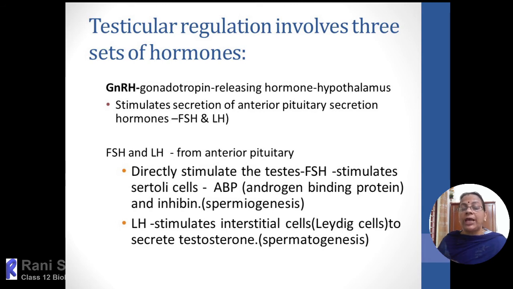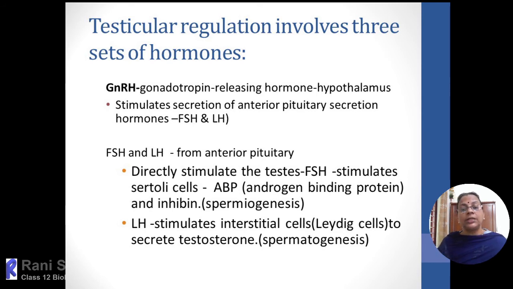So when it reaches the anterior pituitary, it will stimulate the gonadotroph region of the pituitary, and it will stimulate the pituitary to secrete two hormones. So the pituitary hormones are called FSH and LH. FSH means follicle stimulating hormone, and LH means luteinizing hormone. So here the FSH and LH from the anterior pituitary will directly stimulate the testis. From the pituitary they will be discharged into the blood, and the blood will supply to the testis.